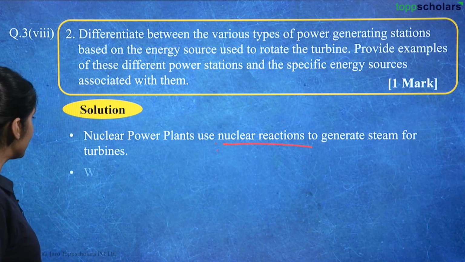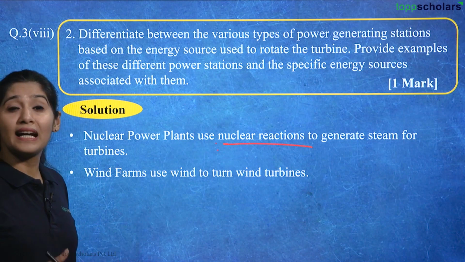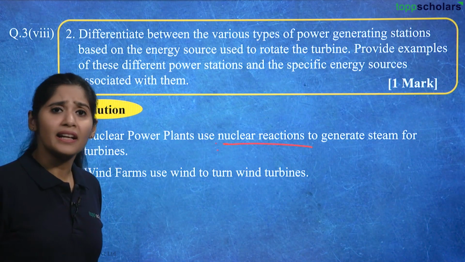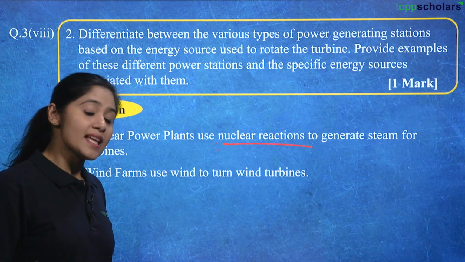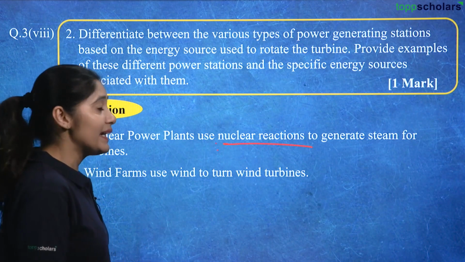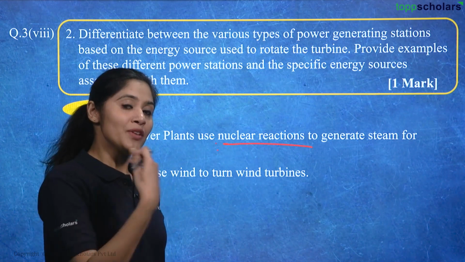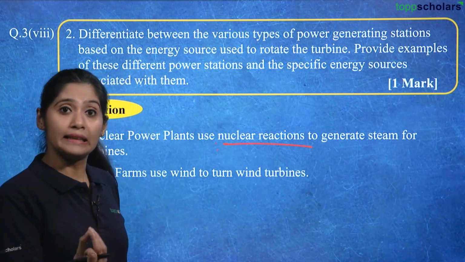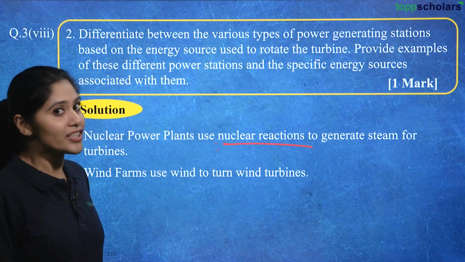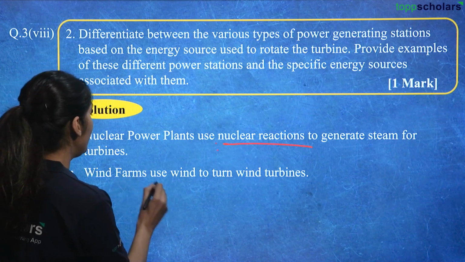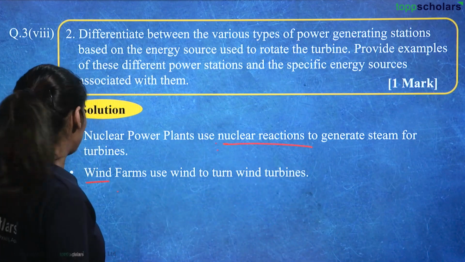Then next is wind farms. In that, what happens? We see that lots of windmills are there with very tall wind farm fans, and that is rotated with the help of moving wind, and with the help of that we rotate the turbines, and then those turbines generate electricity. So this is the wind energy. So wind farms use wind to turn wind turbines, right?